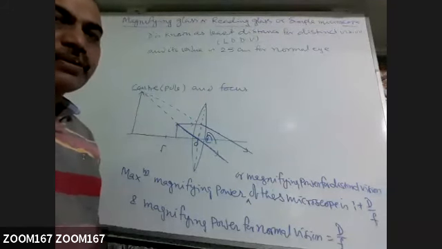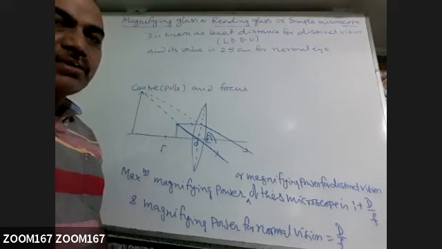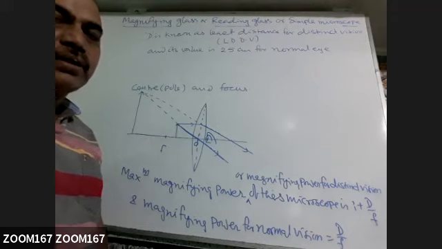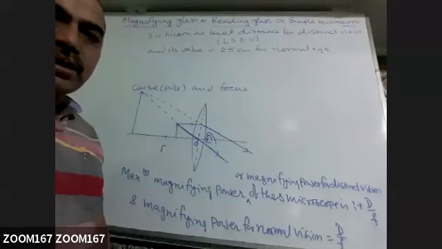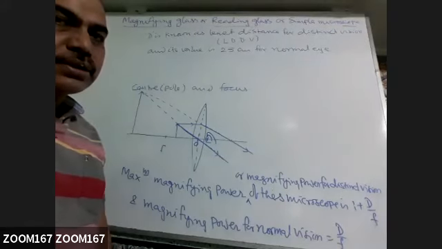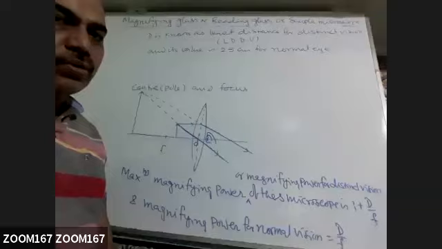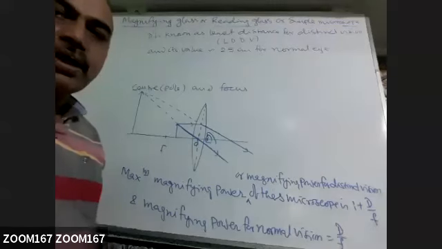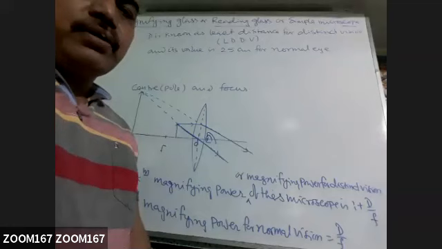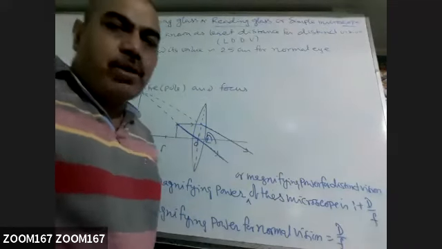Forgot. In biology you have done, no? What are the defects of vision? Hypermetropia. Any other? You have discussed? No, only 2. I don't know. 4 are there. Myopia, hypermetropia, and third one we call presbyopia.